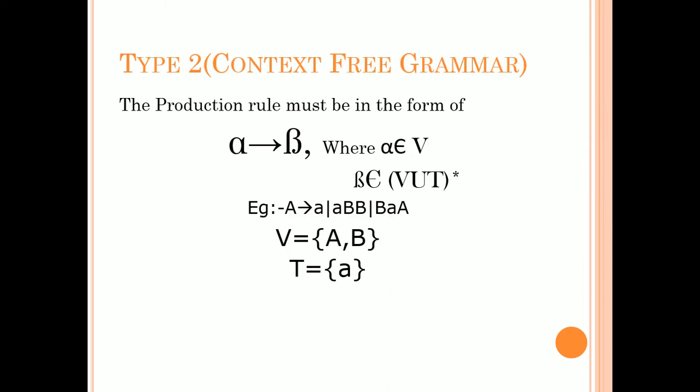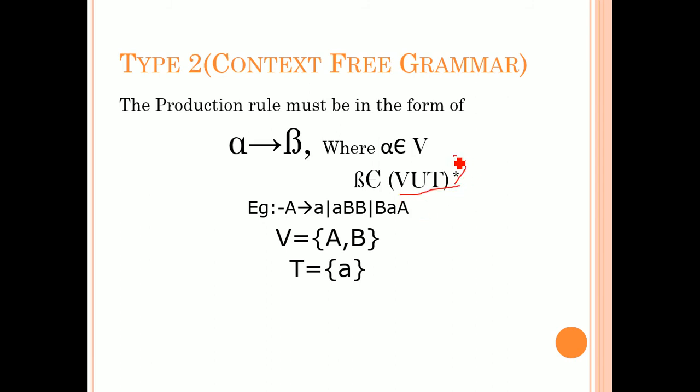Okay, next coming to type 2, which are nothing but context free grammars, and their equivalent mathematical model is push down automata. If you have a context free grammar, it must be accepted by a machine, push down automata. Here the production rule alpha tends to beta can be defined as alpha belongs to variable. So here alpha is only a variable. Coming to beta, beta is nothing but (variable union terminal) whole star.